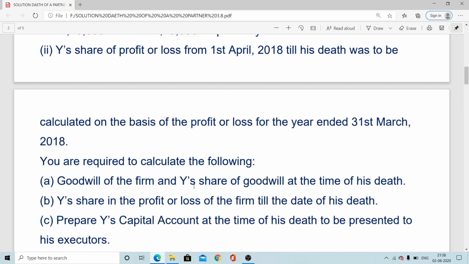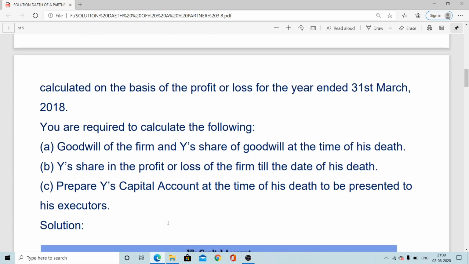Even if it is not mentioned, you still have to do it. Second, Y's share of profit; even if it is not mentioned in the question, you still have to do it. If information about Y's capital is asked for as the third item, then automatically these two have to be prepared: the first adjustment and the second instruction, the calculation of goodwill and the calculation of share of profit, as well as any other undistributed profits or losses, all to be considered. And that amount you transfer to the executor of the death partner.